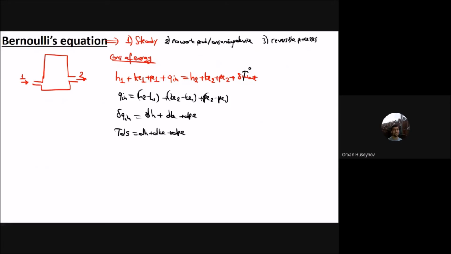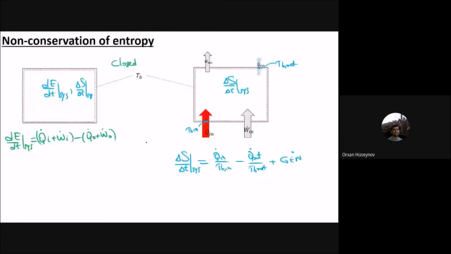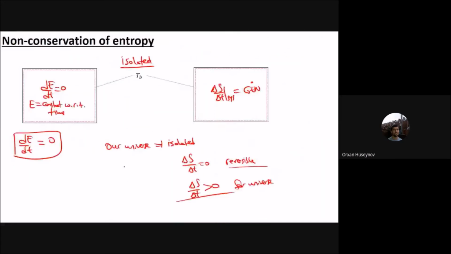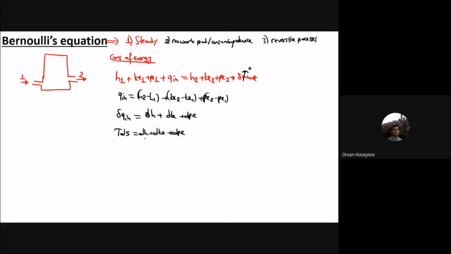Now I will use the dH relationship that we have derived. Remember, dH was TdS plus nu dP. So TdS plus nu dP plus d kinetic energy plus d potential energy equals TdS. These two terms cancel out. You will have nu dP plus d kinetic energy plus d potential energy is equal to 0. Then you can integrate the quantities from 1 to 2.